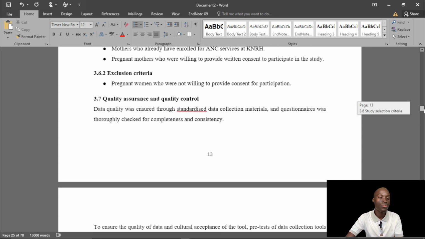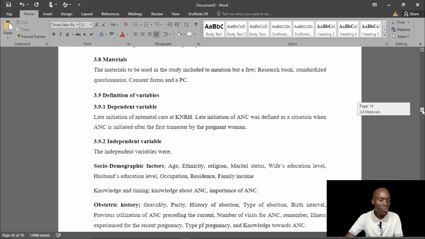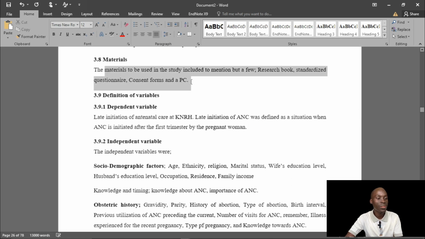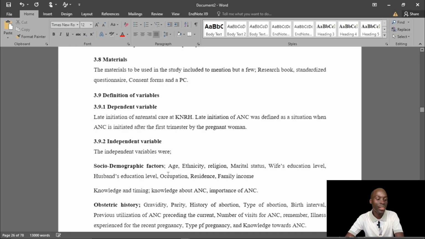Quality assurance and control. This is okay. Pre-testing of the tool. This one looks fine, checking for completeness. Materials for the study. It's okay. Study variables are well defined in here.